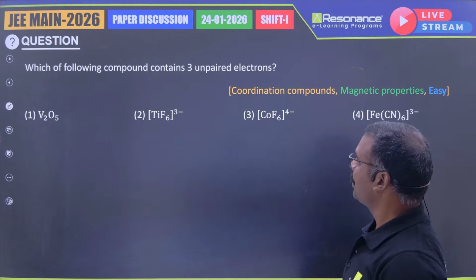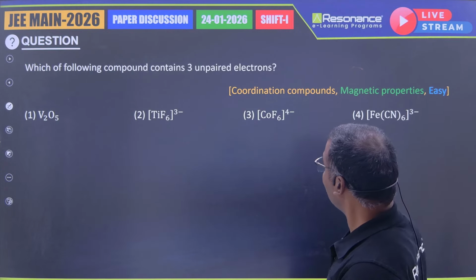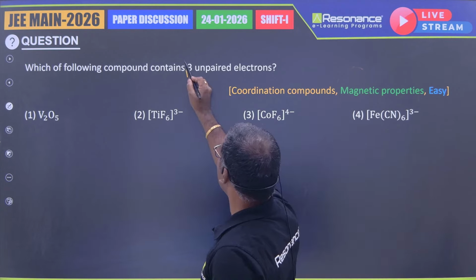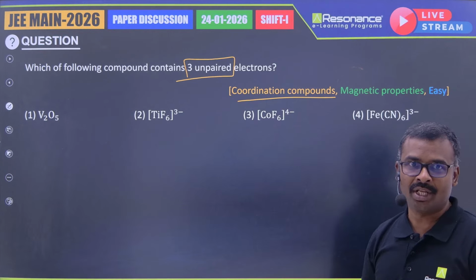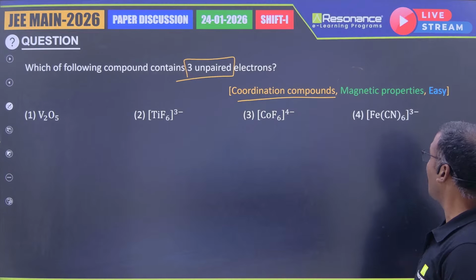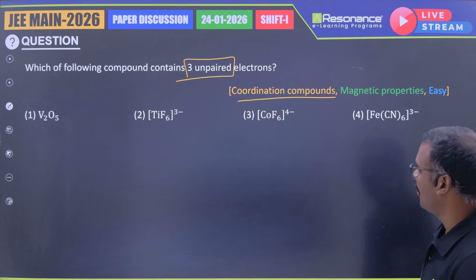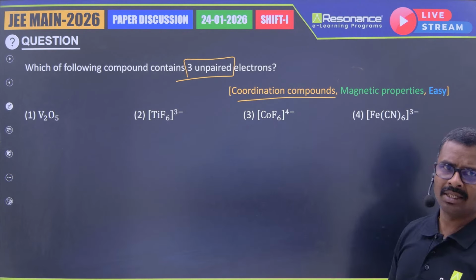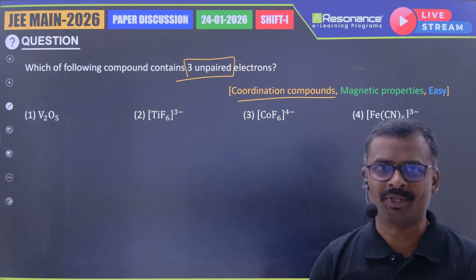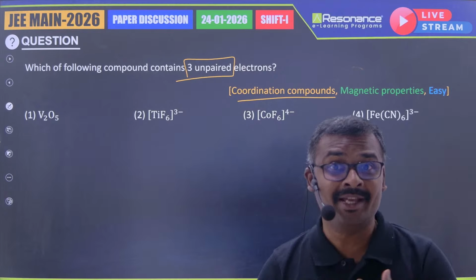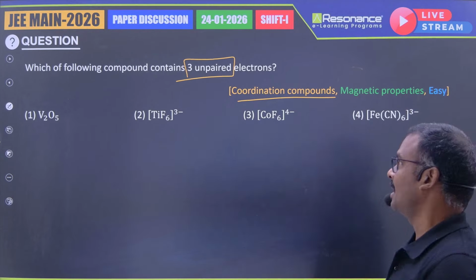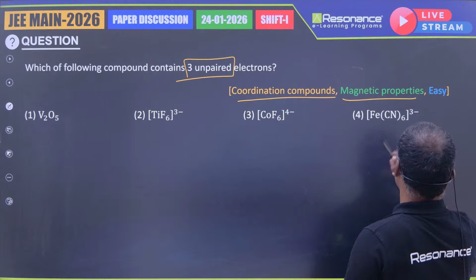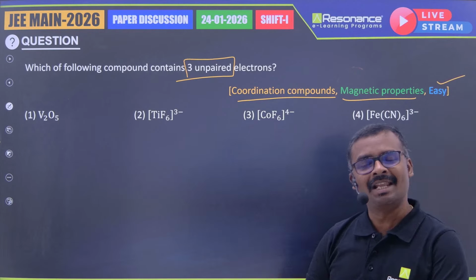coming to the next question, which of the following compounds contain 3 unpaired electrons? He is asking about 3 unpaired electrons, and the chapter name is also mentioned here. It is about coordination compounds, from magnetic properties. That means he is just asking how many unpaired electrons are present. Means just to identify, recognize whether it is paramagnetic or diamagnetic in nature, right? So magnetic property he is asking, and it is an easy level of question, right?